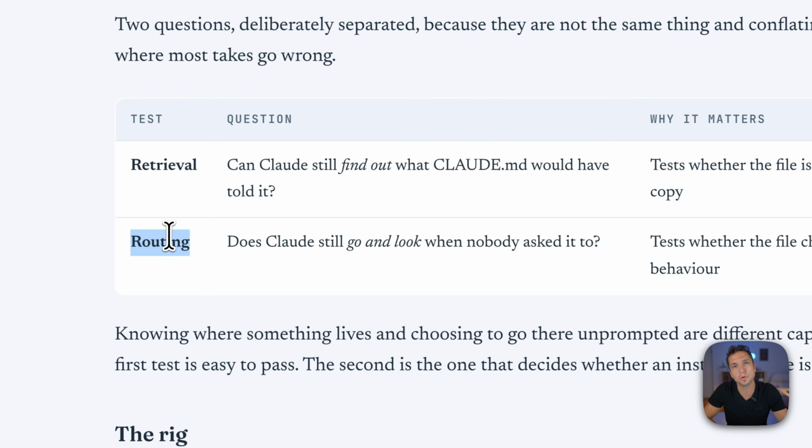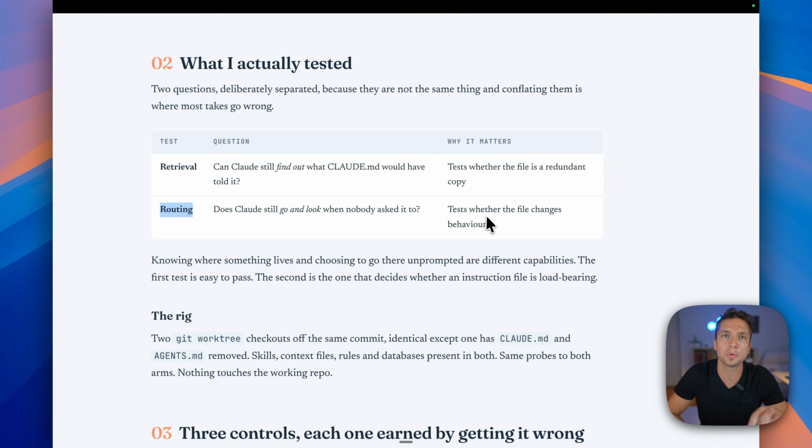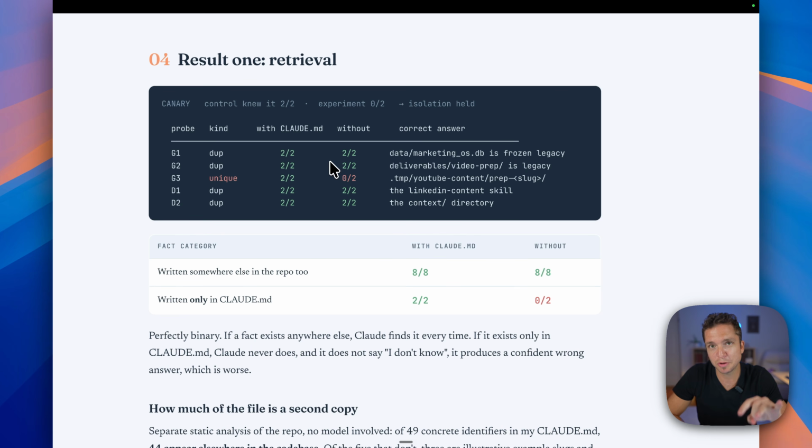The second thing was routing. So does Claude still go and look when nobody asked it to? And what we're doing here is testing whether the file changes the behavior, the way that Claude responds to something. And the answer on retrieval is yes. Most of the time it could find exactly what it needed to find without the Claude.md file.